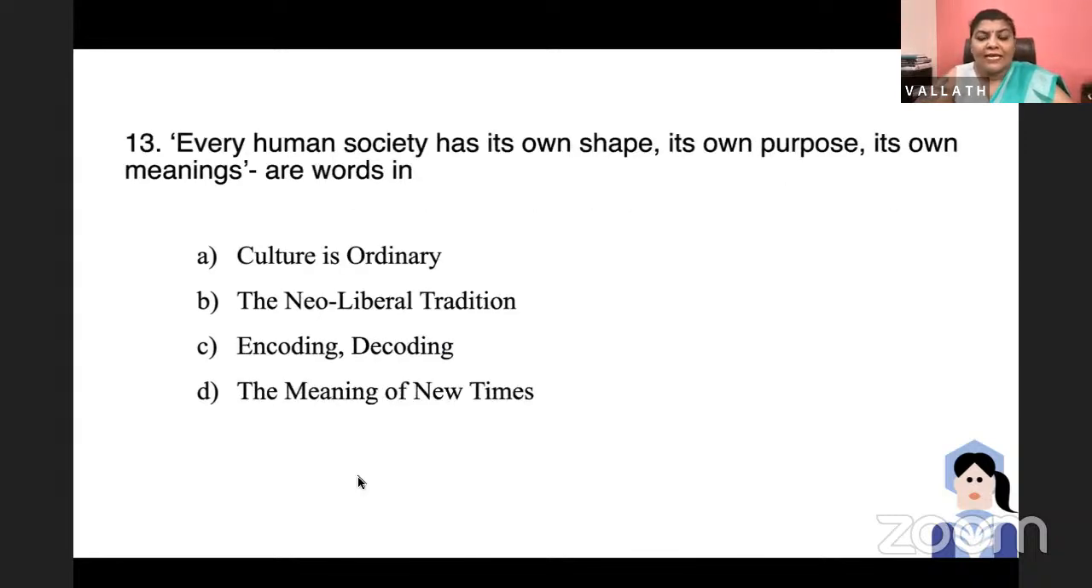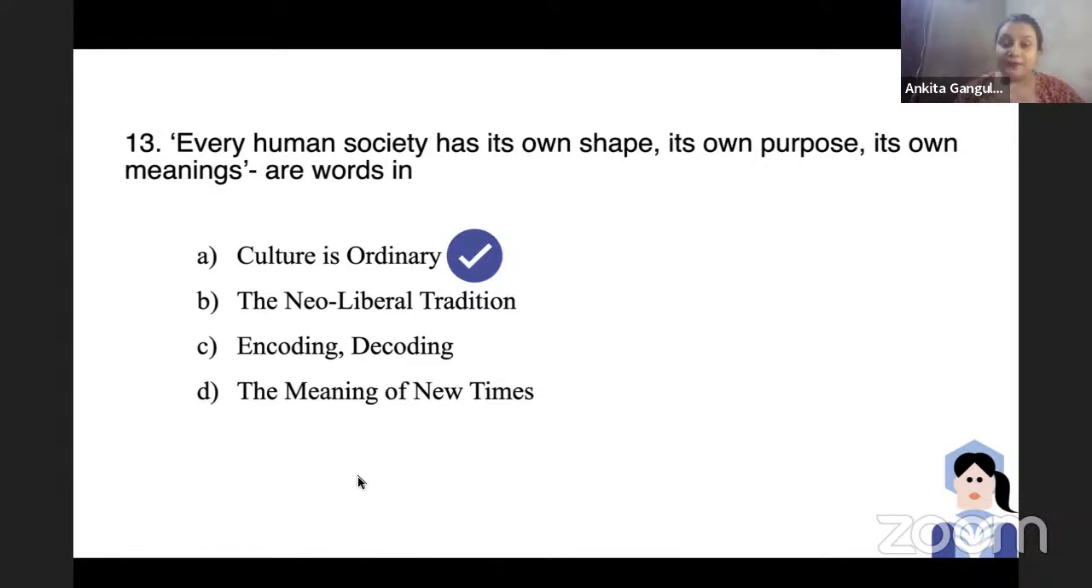Every human society has its own shape, its own purpose, its own meanings. These are words in dash. Is it Culture is Ordinary, the neoliberal tradition, encoding, decoding, or the meaning of new times? Ankita? Okay, so here the answer is Culture is Ordinary, by Raymond Williams. And what do we mean by this?